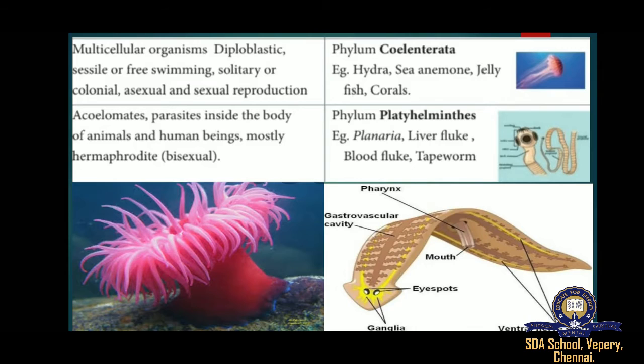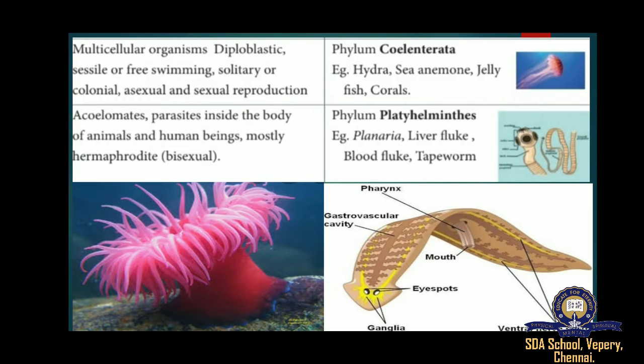Now move on. Phylum Coelenterata. These are typically invertebrate animals which show a very simple level of tissue organization. They are aquatic animals and are mostly found in marine environments, salt water, attached to the rocks at the bottom of the ocean.